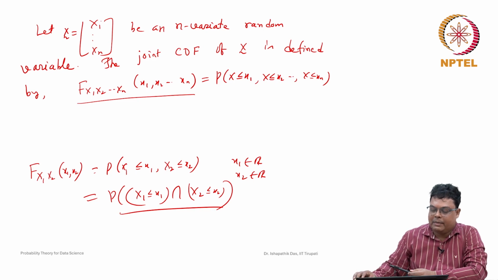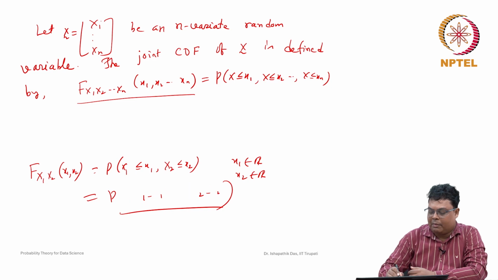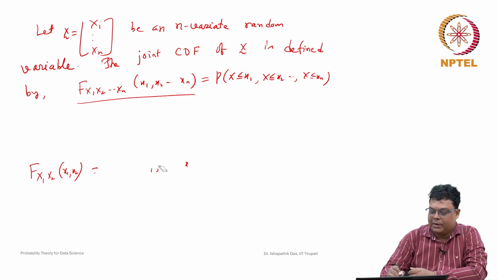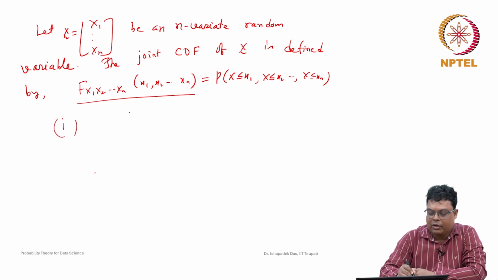Similar to the bivariate case, there are some properties here also, but we will not discuss all of them because it will be a little complicated. We will discuss some of the important ones. In the bivariate case we discussed most of the properties. It is right continuous because it is a probability distribution function. One simple property is that F of x1, x2, ..., xn is less than or equal to 1 and greater than or equal to 0.